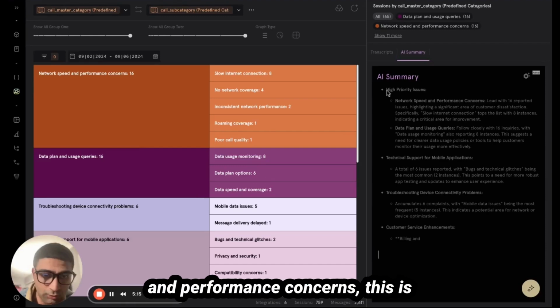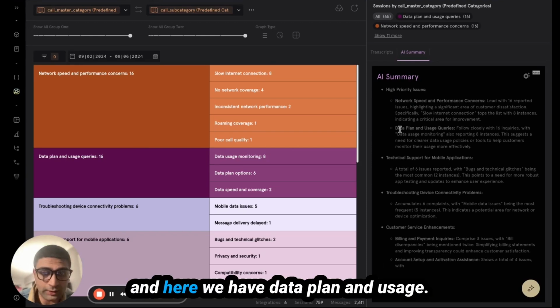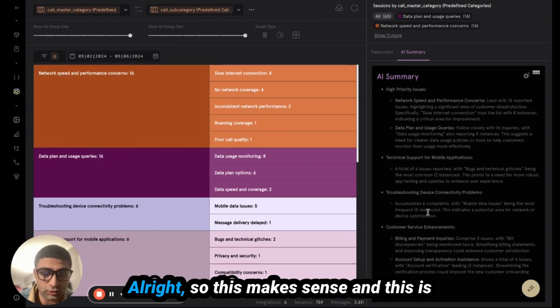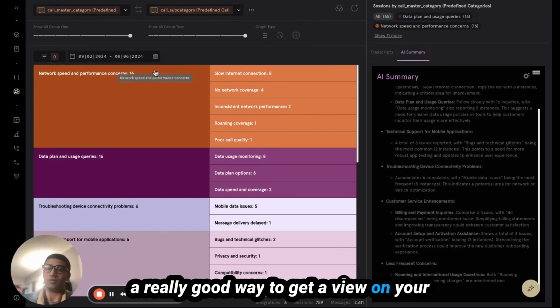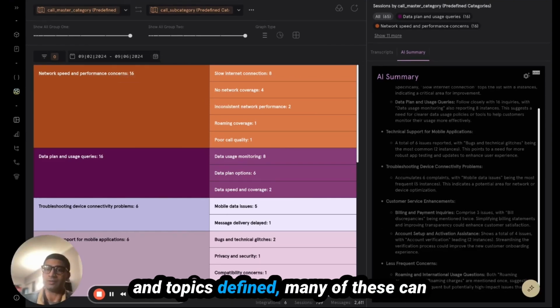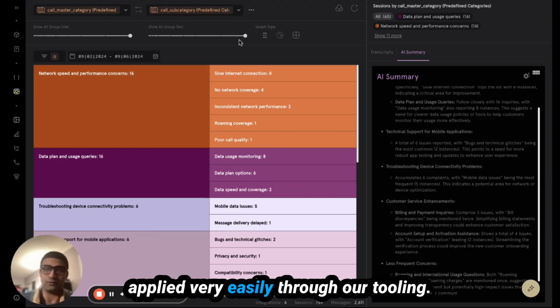So it seems like network speed and performance concerns. This is a data set of telecom queries and inquiries. And here we have data plan and usage. All right. So this makes sense. And this is a really good way to get a view on your data once you have these categories and topics defined. Many of these can be customized to your own data set and applied very easily through our tooling.